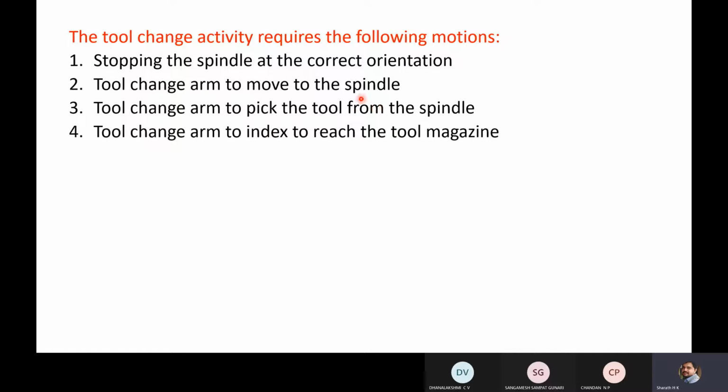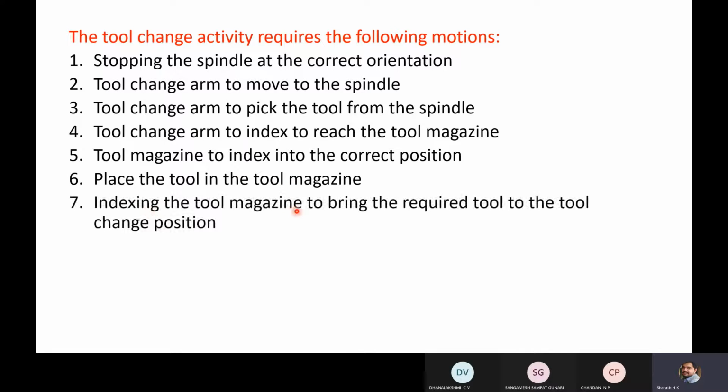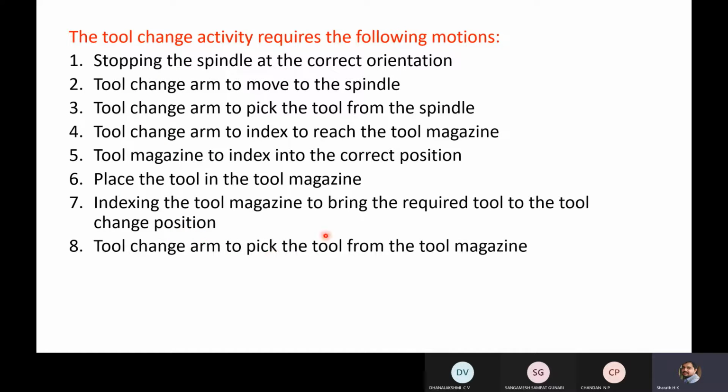So now it has picked the tool from the spindle. Now it should place it in the tool magazine. The tool magazine indexes into the correct position so that the arm will come and place the tool. Place the tool in the tool magazine. Then index the tool magazine to bring the required tool to the tool change position. Next, the tool change arm picks the tool from the tool magazine.